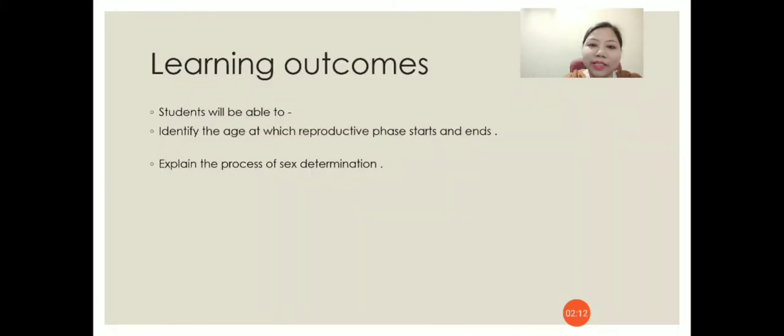In today's class, as I have already mentioned, we are going to discuss the reproductive phase in human and how the sex of a baby is determined. After today's class, all of you will be able to identify the age at which the reproductive phase starts and ends. You will also be able to explain the process of sex determination. So children, let us begin our class.